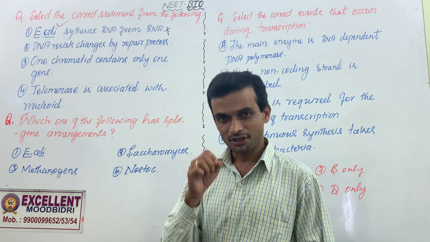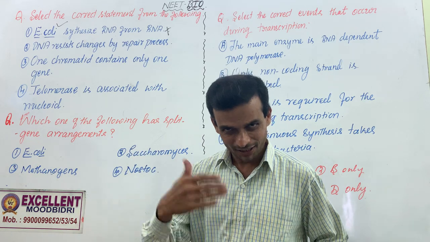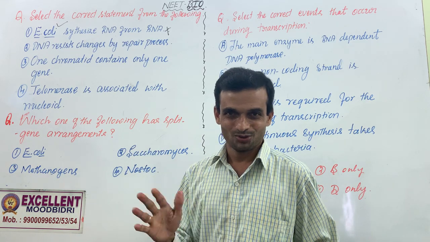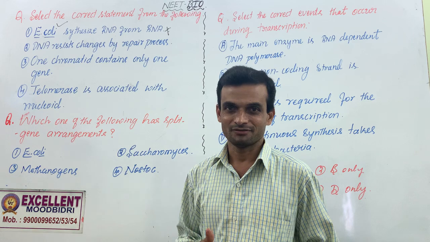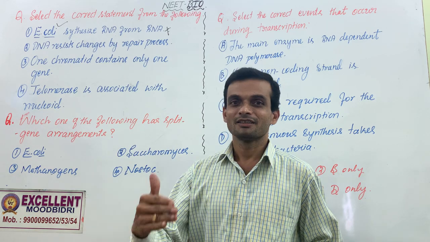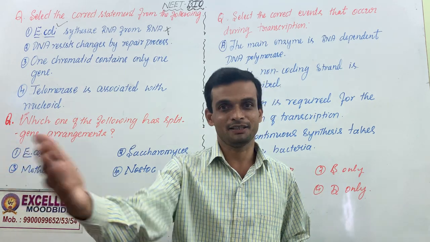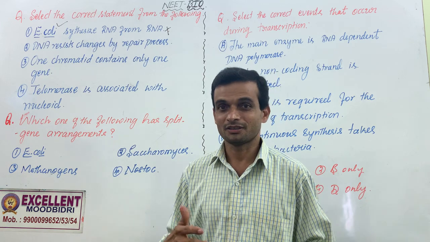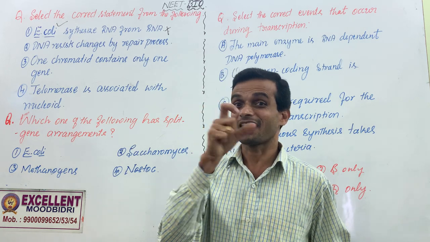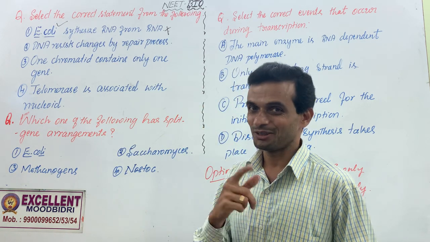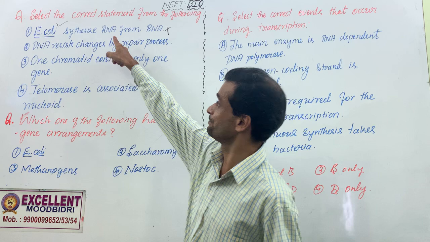Viroids are infectious RNA molecules. How do they replicate? Is there any reverse transcription? No, there is no reverse transcription in viroids. There is direct replication. That means RNA dependent RNA polymerase catalyzes the synthesis of RNA from RNA. There is no translation or protein synthesis. Hence, viroids are called infectious RNA molecules. Just find out the replication of viroids and the type of enzyme involved in that type of replication.